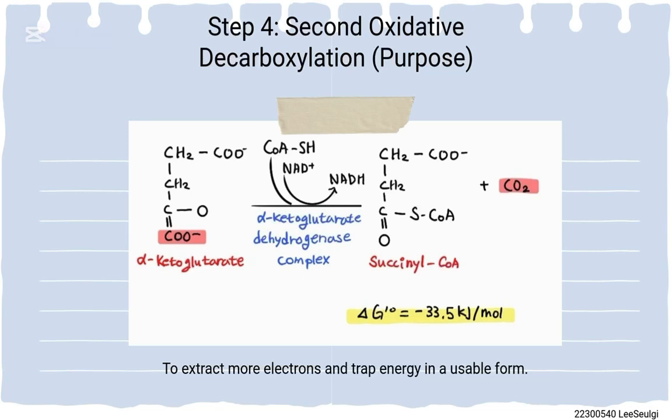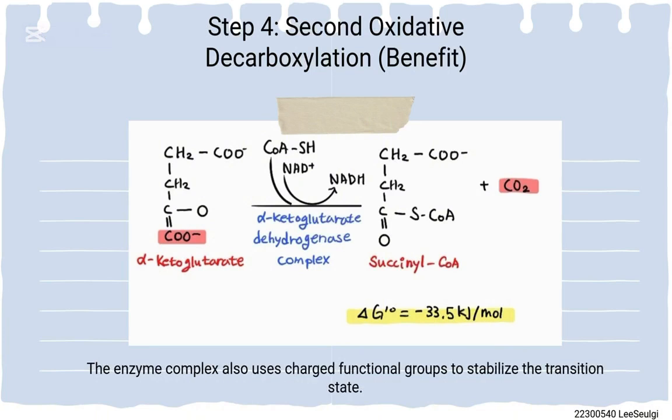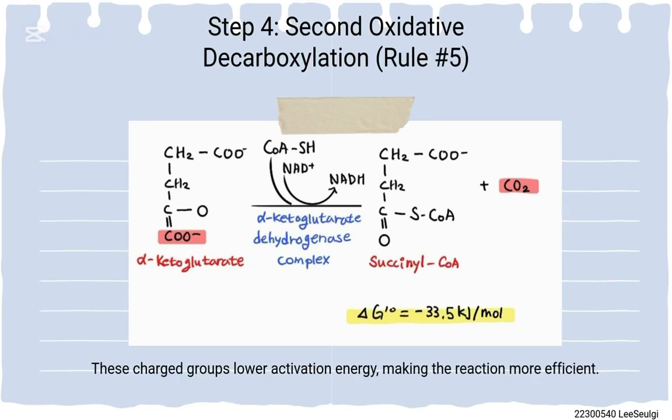This extracts more electrons and traps energy in a usable form. NADH contributes to ATP production while succinyl-CoA stores energy for the next step, substrate-level phosphorylation. The enzyme complex also uses a charged functional group to stabilize the transition state. This charged group lowers activation energy, making the reaction more efficient.